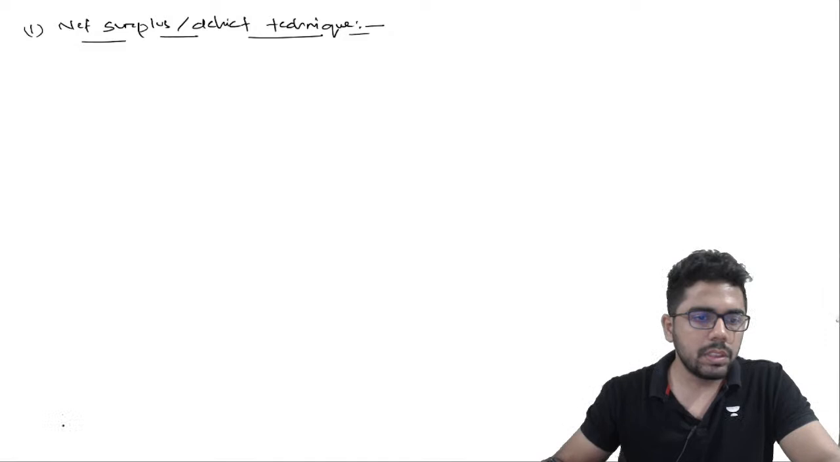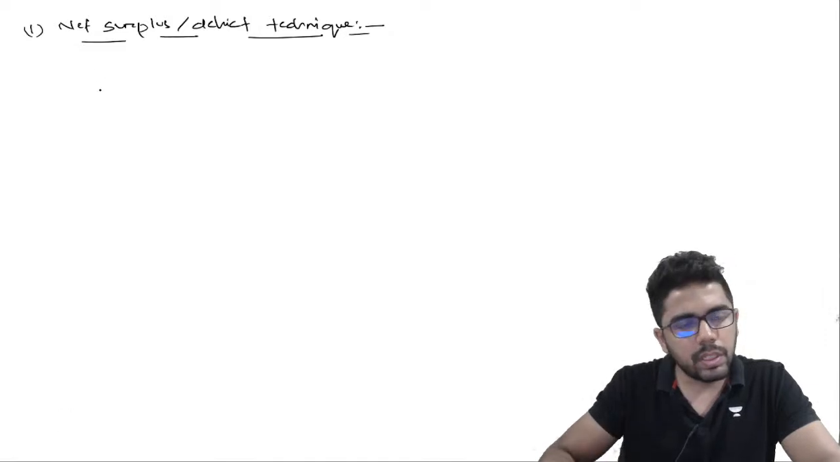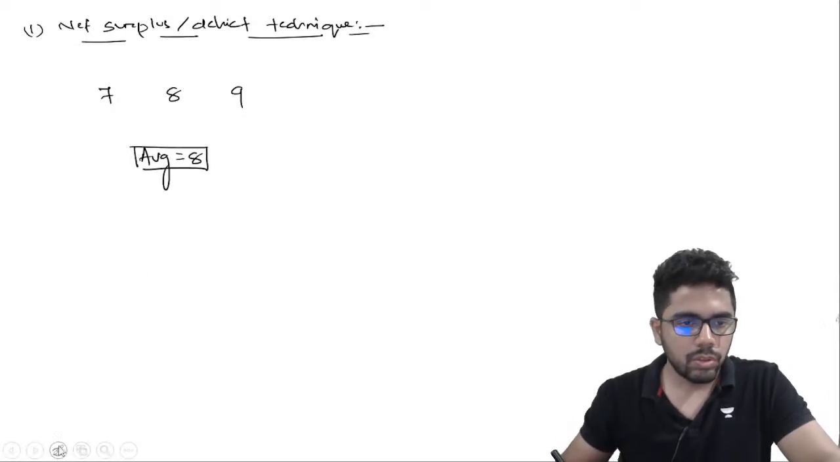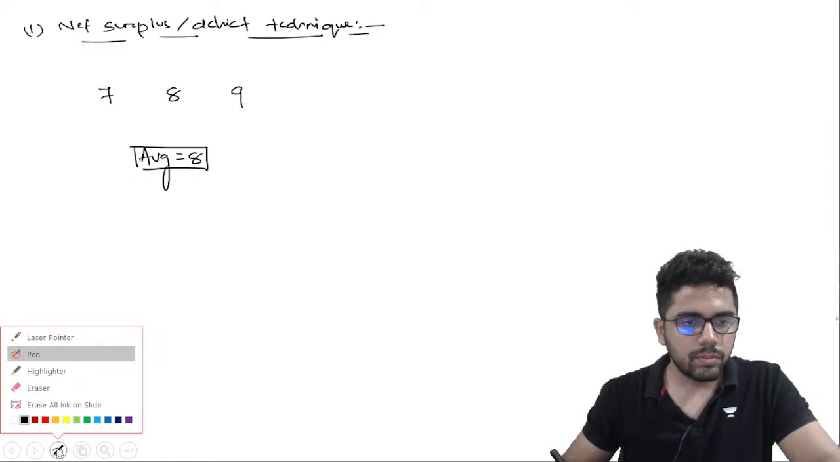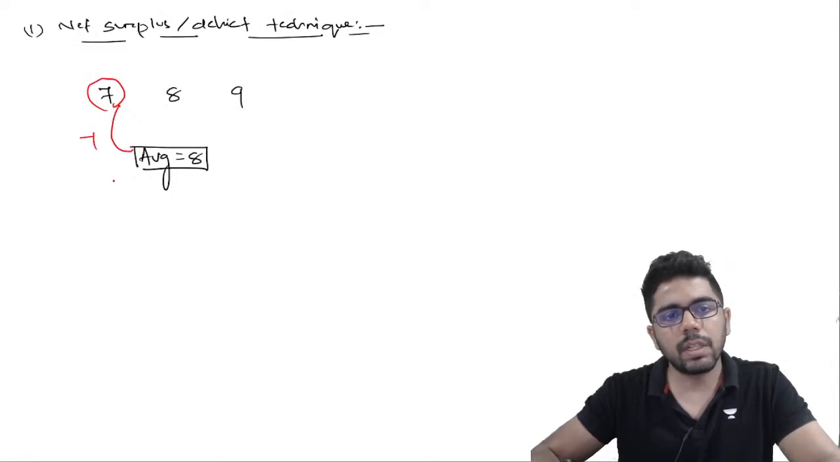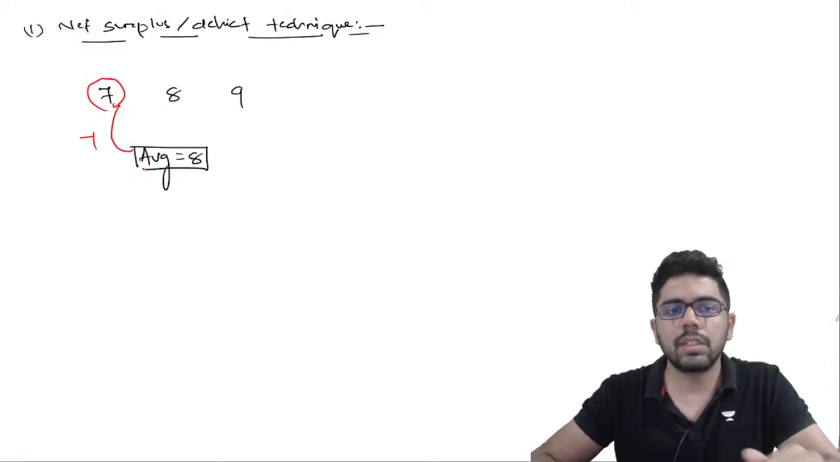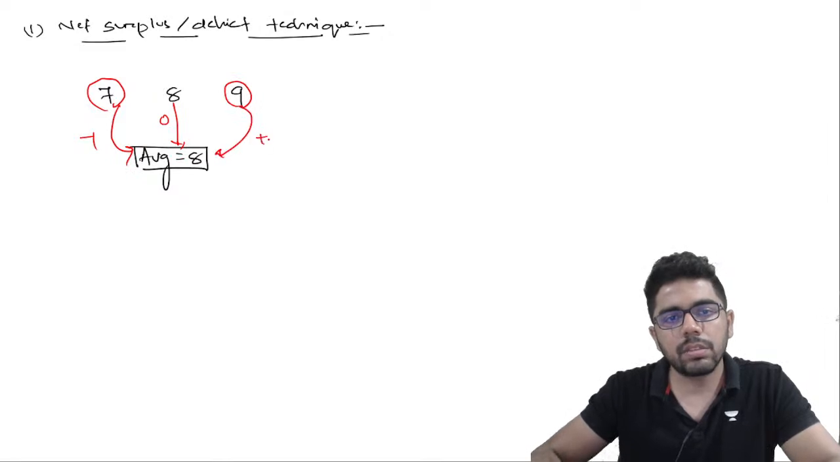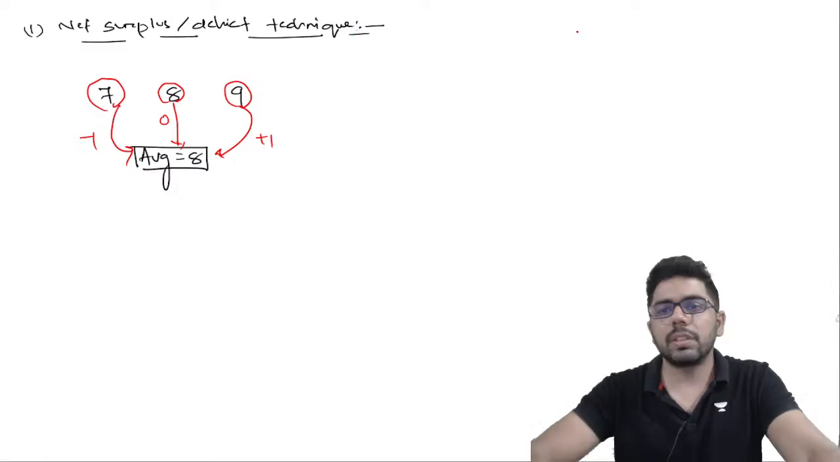That means, suppose I take the same example of 7, 8, 9, and the average is 8. So if you look at this 8 and compare it with each of the terms, 7 is at a deficit from the average of -1, that is, 1 less than the average. 8 is no surplus, no deficit. Whereas 9 is at a surplus of 1. So this net surplus deficit technique has 2 points.